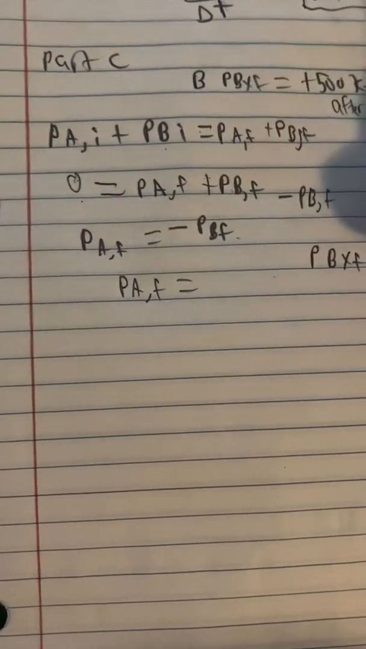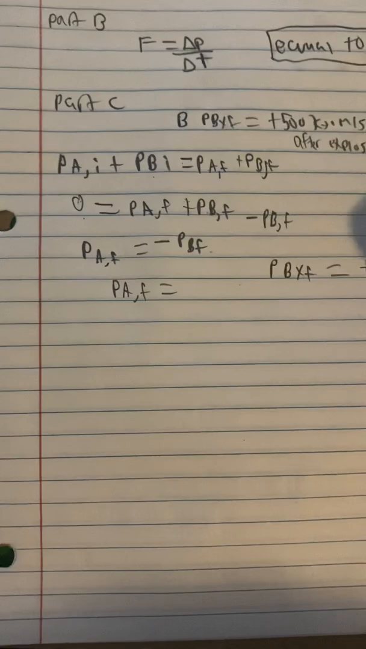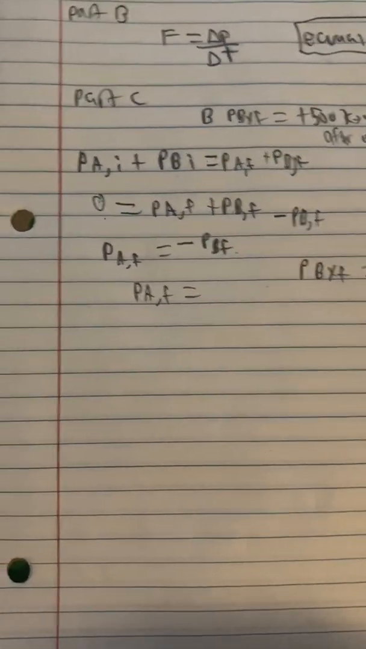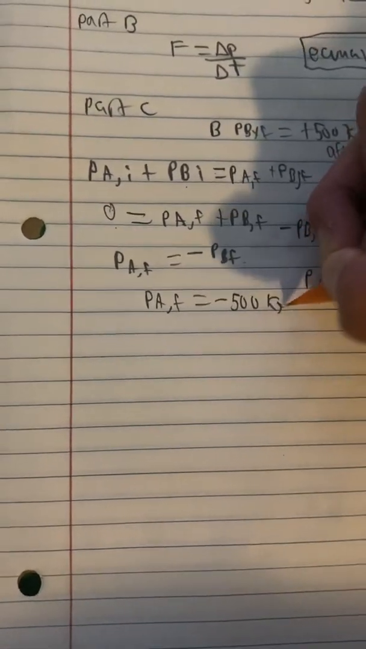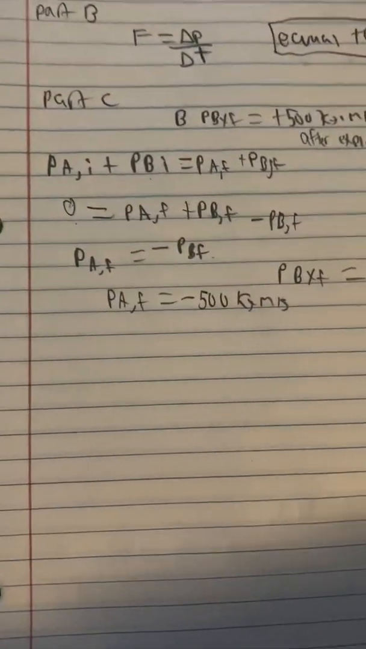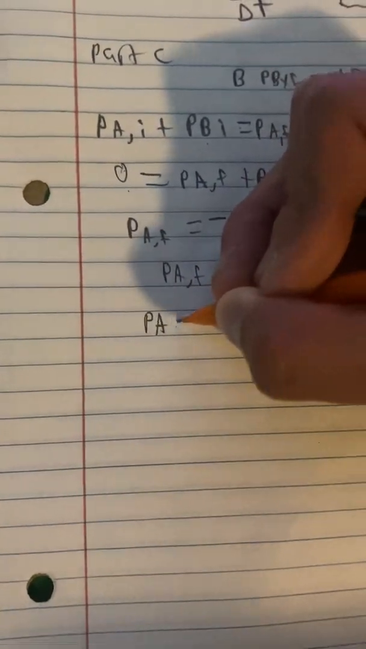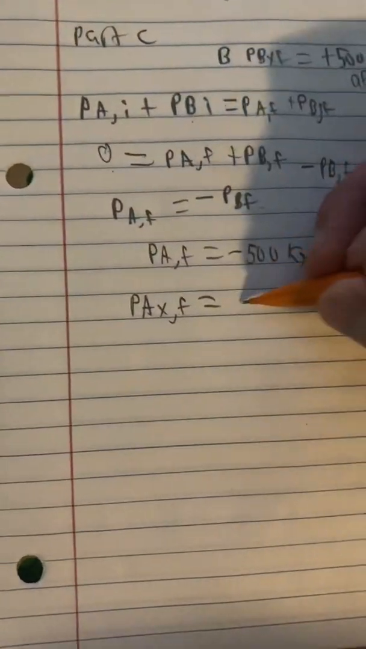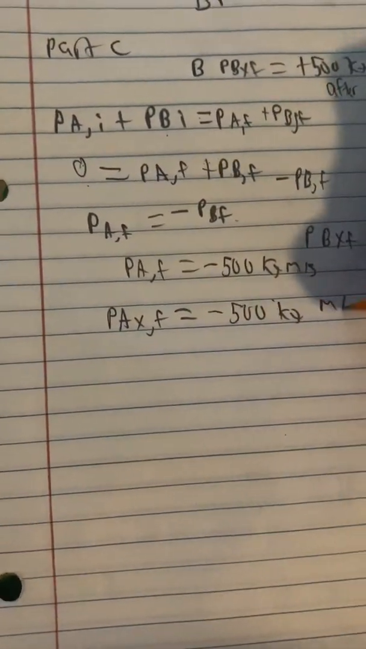Which we see PBXF is equal to positive 500. So we take the negative of this, so it'd be negative 500 kilogram meters per second. And so in the question, they want to find piece A. So we isolated piece A, so PAXF is equal to negative 500 kilogram meters per second.